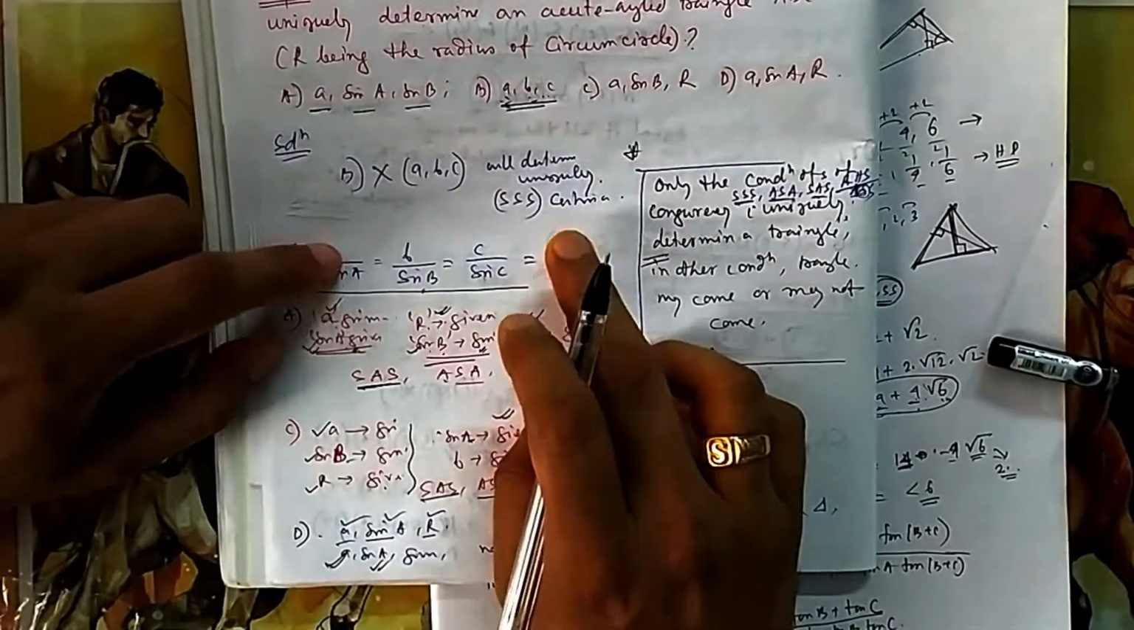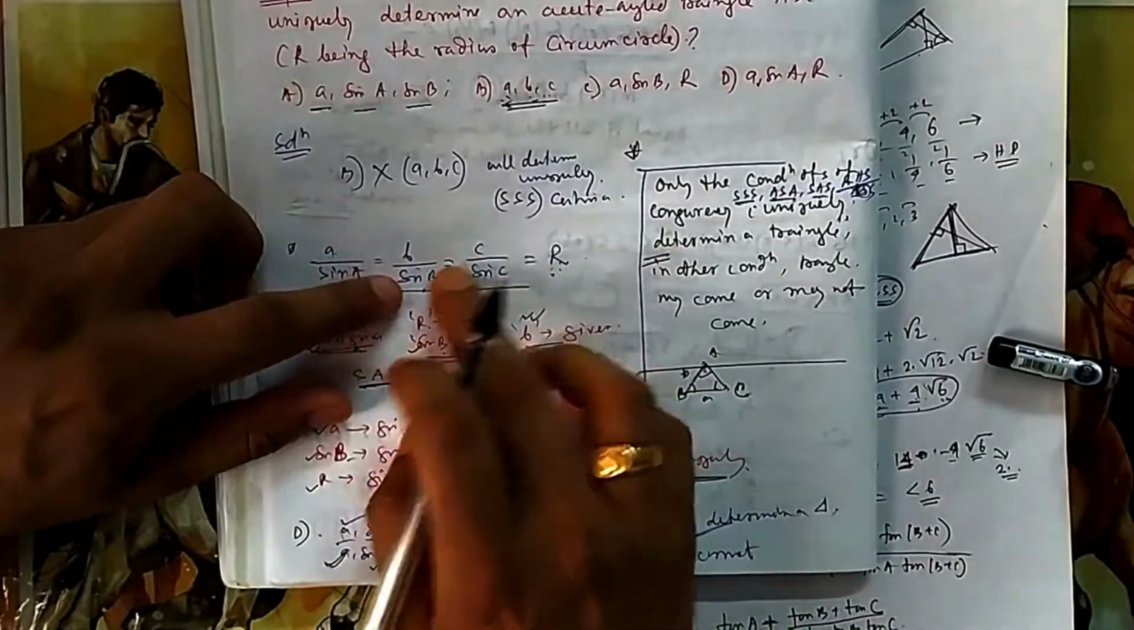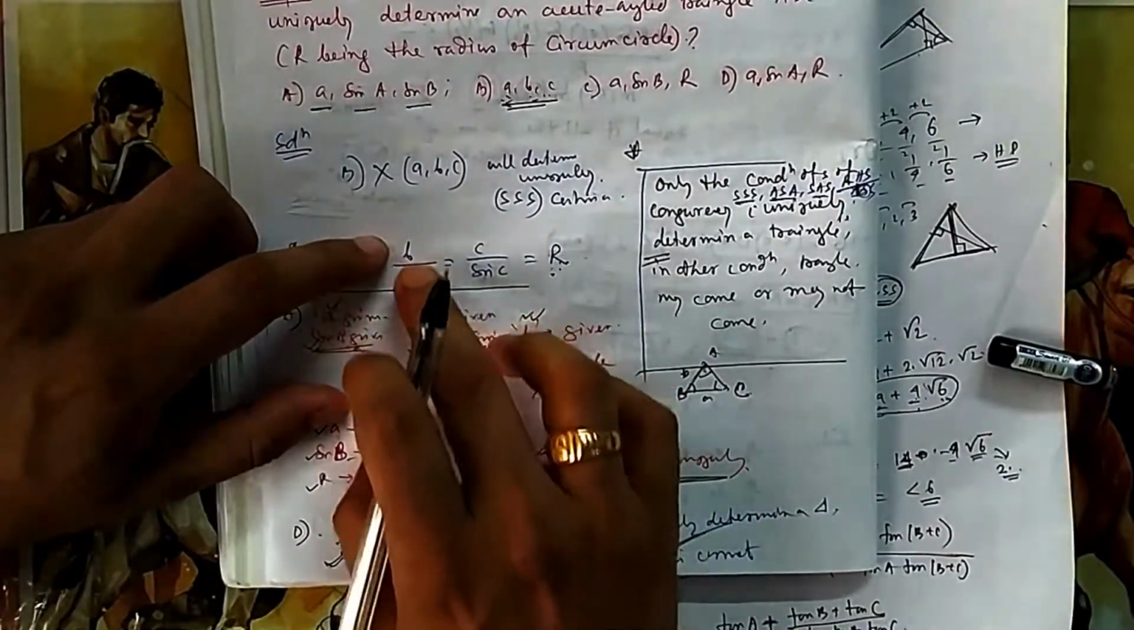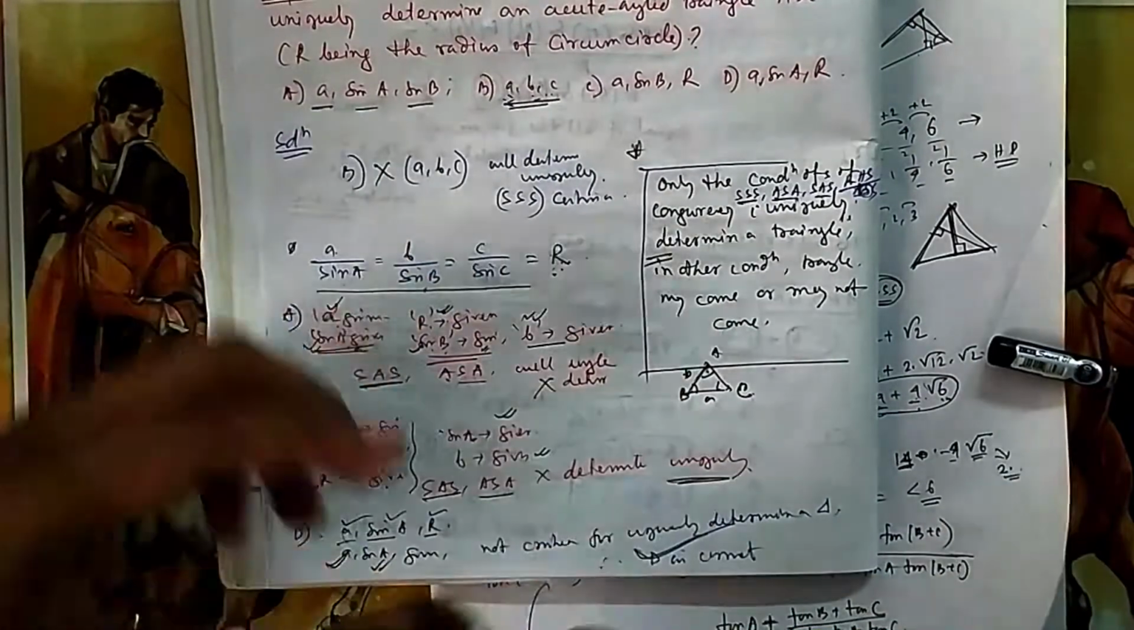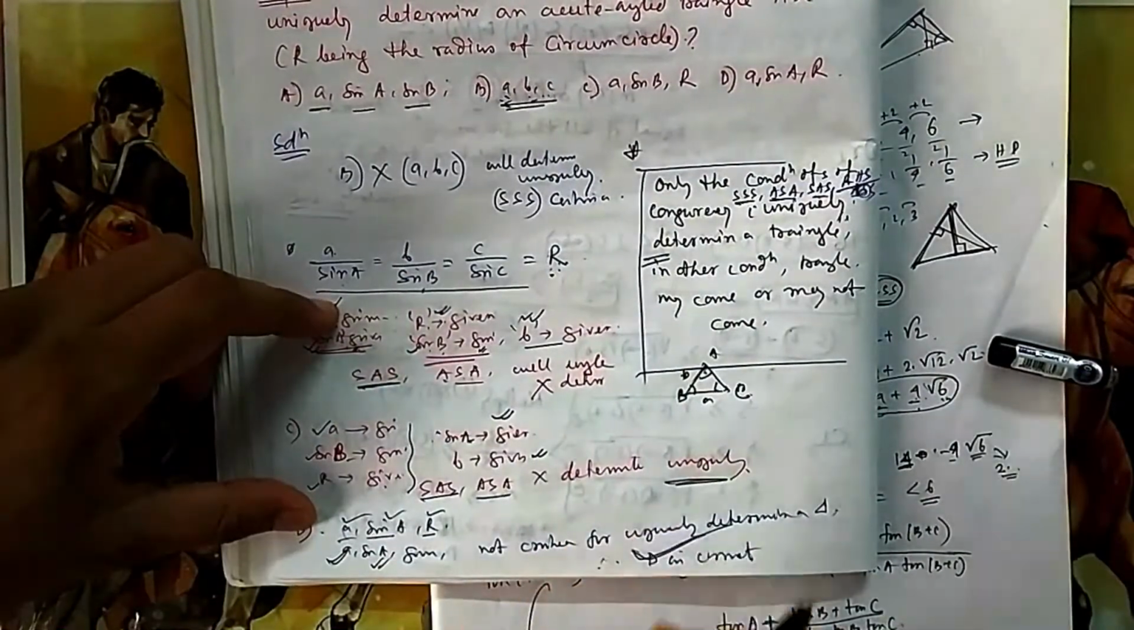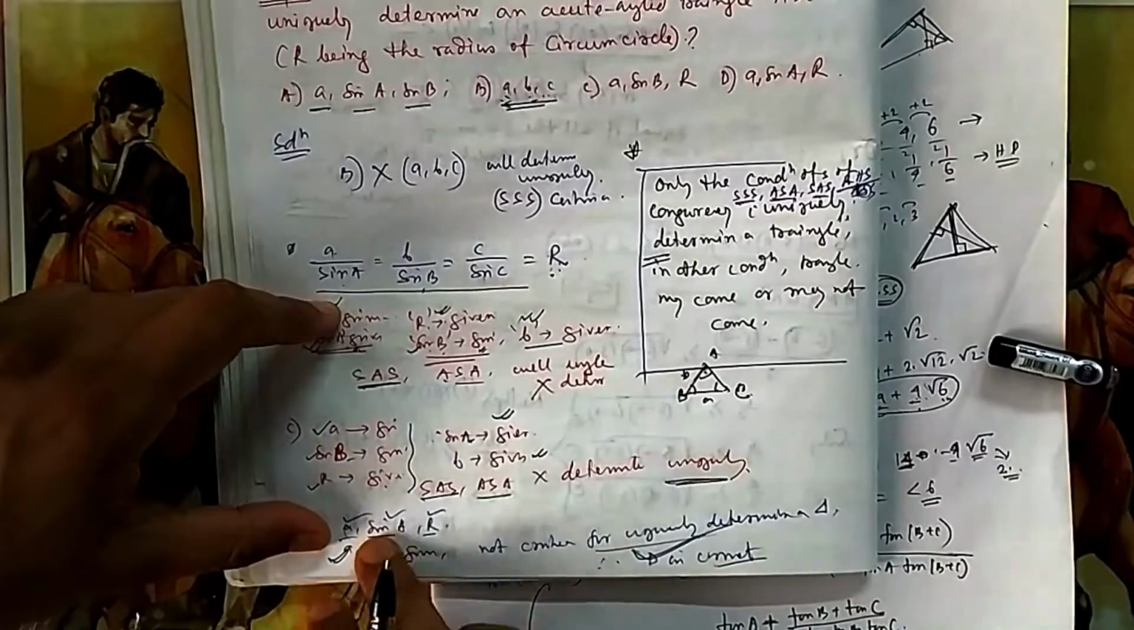A, sin A and R. These 3 are given to you. So you cannot find B, you cannot find C. Uniquely you cannot. You can know the ratio, but what will be exact angle B, exact side, you don't know. So that's why a unique combination is not possible, because the data is insufficient.